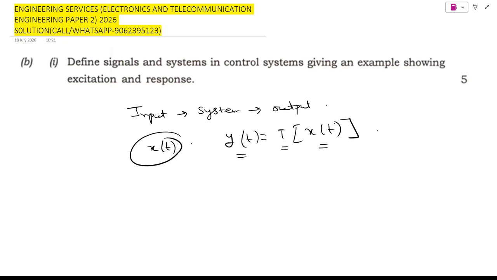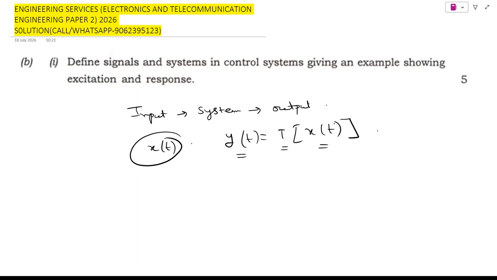Now, I'm giving you an interesting way to remember this difference. Imagine a coffee machine. Coffee powder plus water is the input signal, the coffee machine is the system, and hot coffee is the output signal. The machine does not create coffee from nothing. It simply transforms the input into the desired output. Similarly, a control system transforms input signals into output responses.